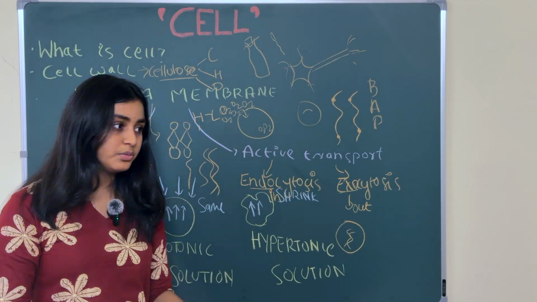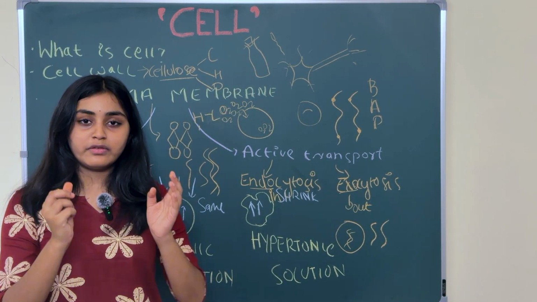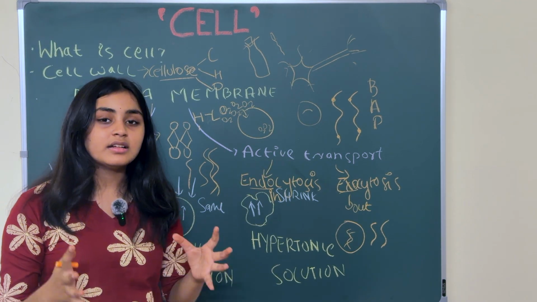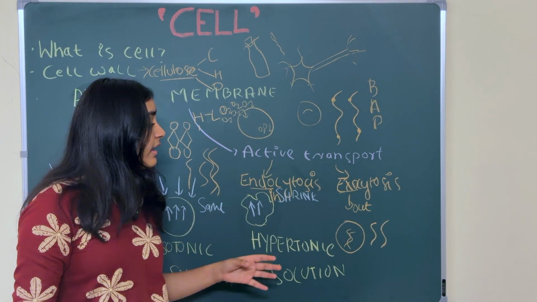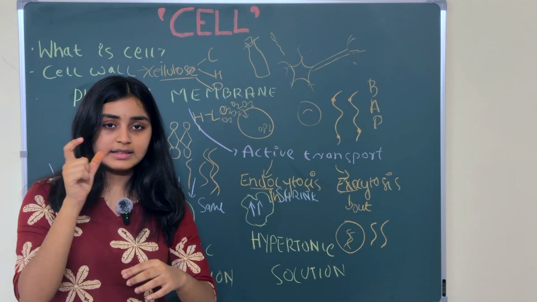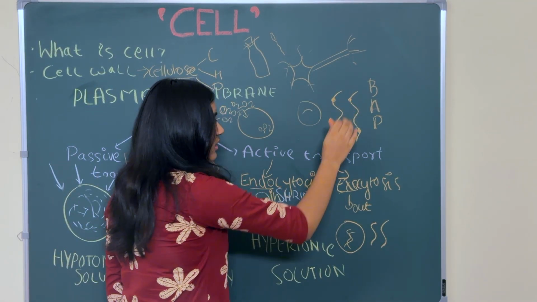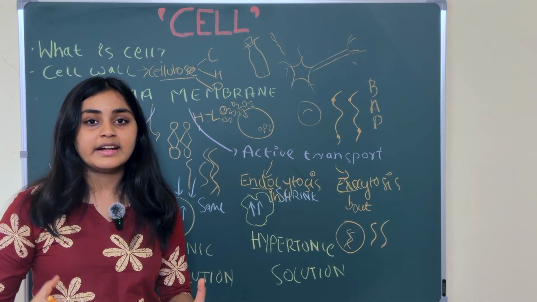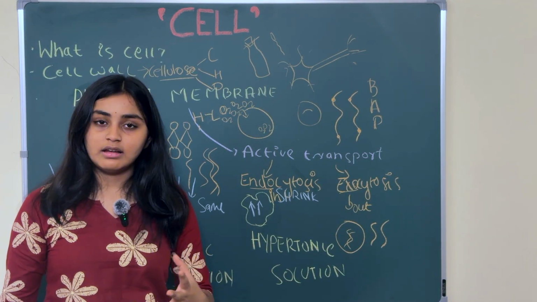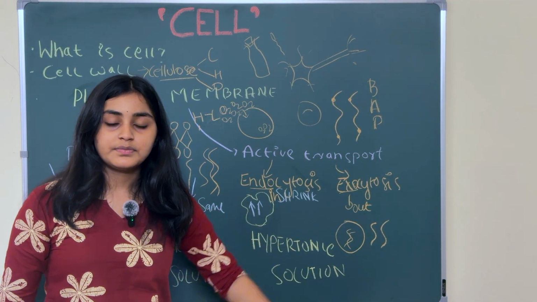So what does this DNA do? This DNA is made up of threads called chromatin threads. As we studied, it contains chromatin threads, and this chromatin thread contains a segment that is called a gene. That gene contains the person's genetic information, so how the person looks, their eye color, hair color, and everything. So that is our gene, and those are the chromatin threads.